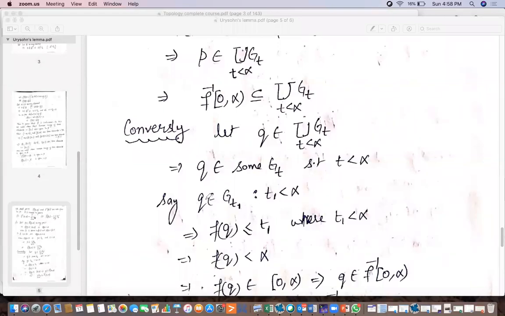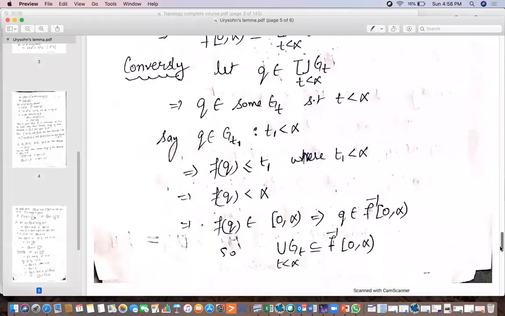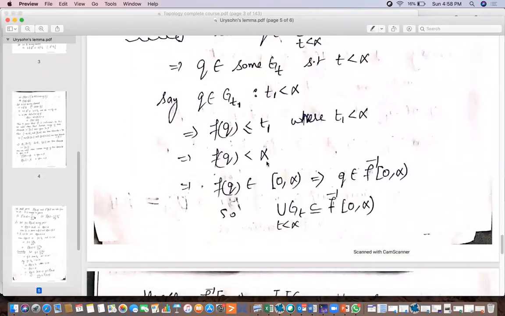Now say Q belongs to G_T1 where T1 is less than alpha. So if Q belongs to G_T1, this implies F of Q will be less than or equal to T1, where T1 is also less than alpha. So this implies F(Q) will be less than alpha. And if F(Q) is less than alpha, this implies F(Q) belongs to [0, alpha). And this implies Q belongs to F inverse of [0, alpha).